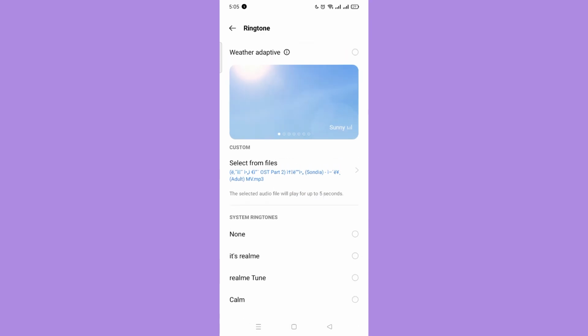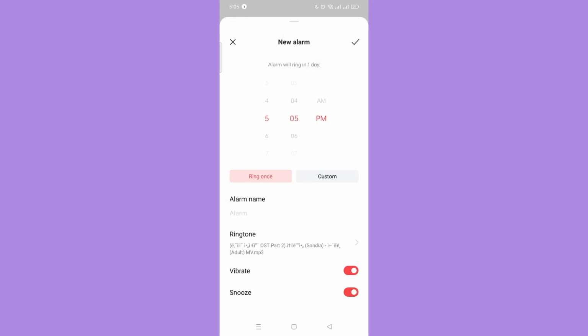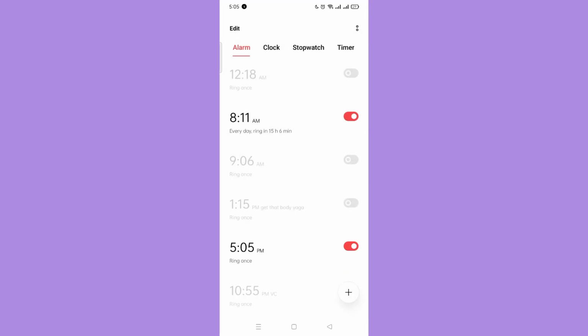Once you are done, go back and you can see the MP3 file is in your ringtone and tap Check to save. And that's how you customize your alarm sound.